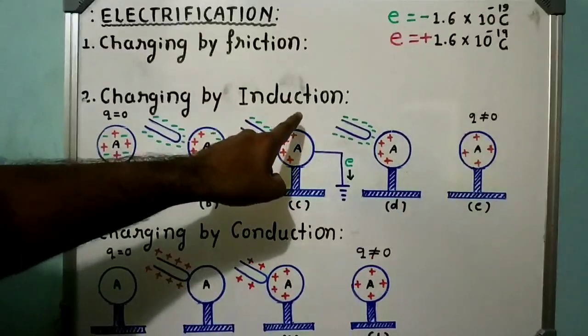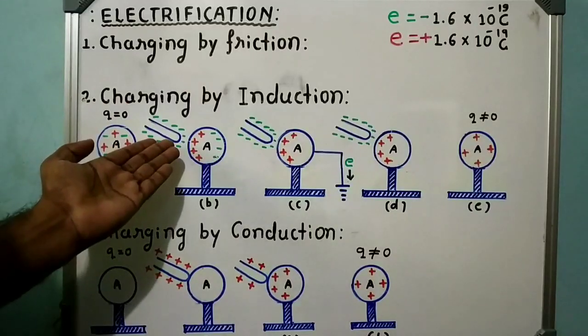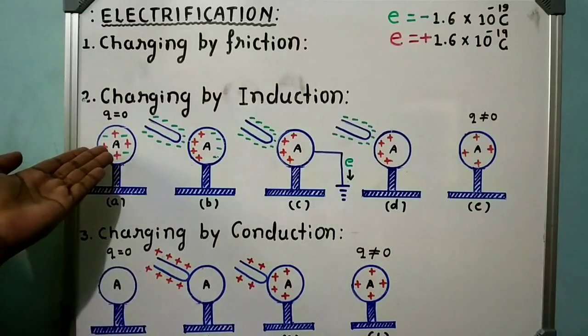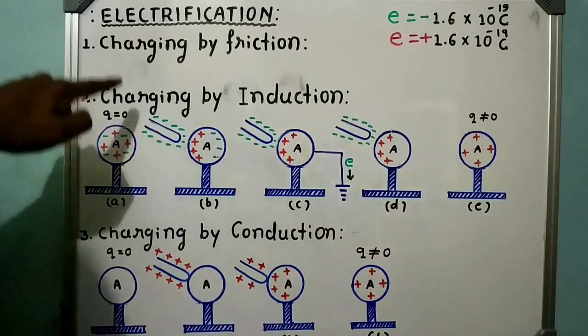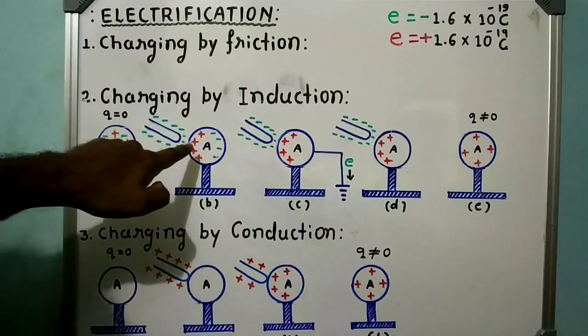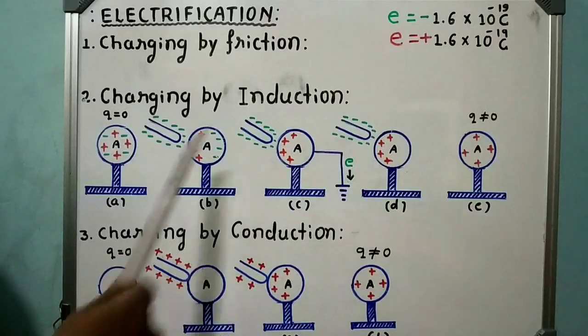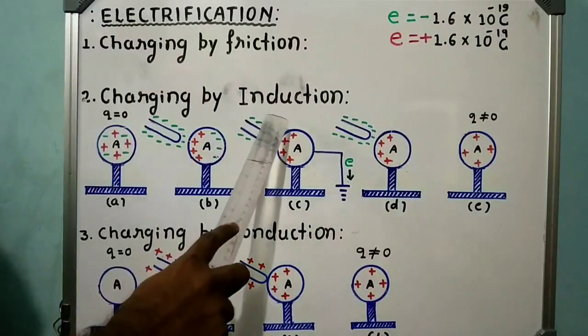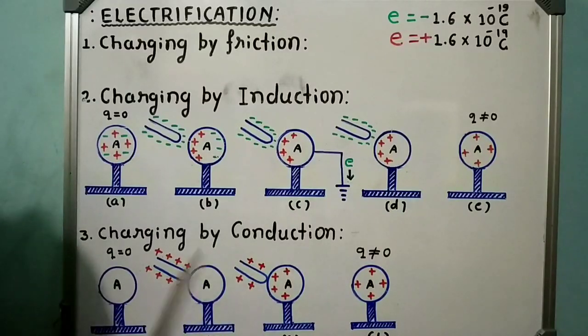Charging by induction. Here, before bringing the charged body, the charge on conductor A is 0. But when you bring the charged body near conductor A, this neutral conductor A is also going to be charged like this. This method of charging is called what? Charging by induction.